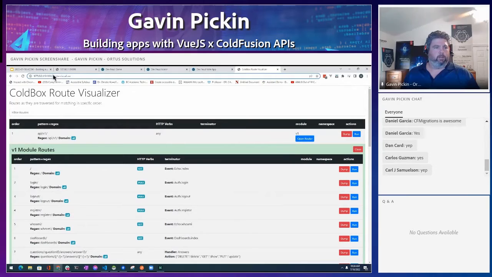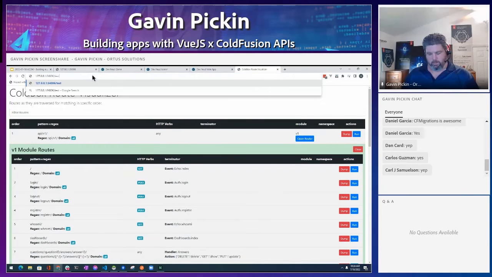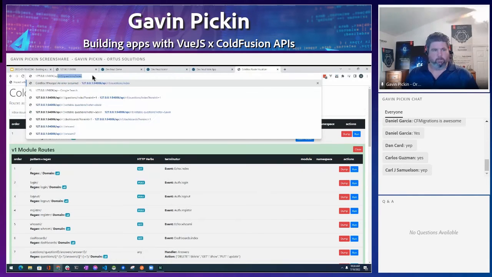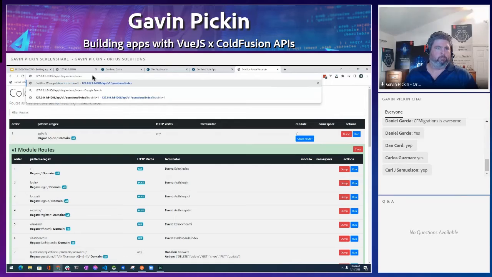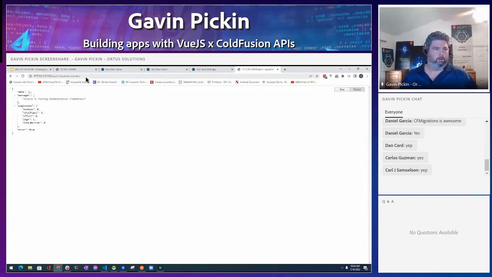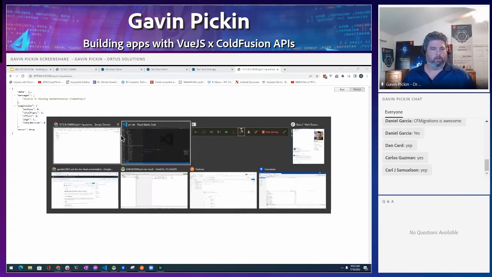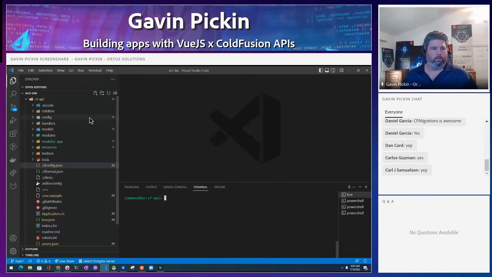So we can go into tests as well. If you do test/runner, we can run our tests. But basically, the heart of it is we want to mess around with the API v1. And I'm just going to show you what the questions look like here. And as you can see, invalid or missing authentication credentials, because right now, this is a lockdown endpoint. So we've got an error, we've got data, I've got a list of messages coming back, and we've got some pagination. So off the bat, we can already basically set up some authentication and everything.